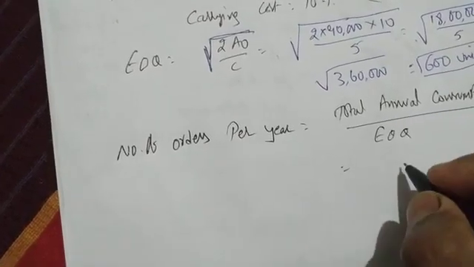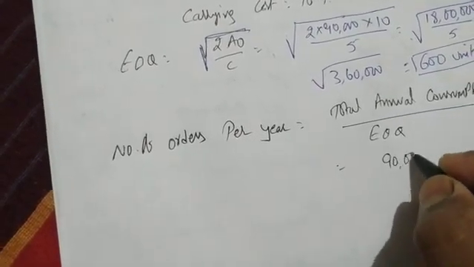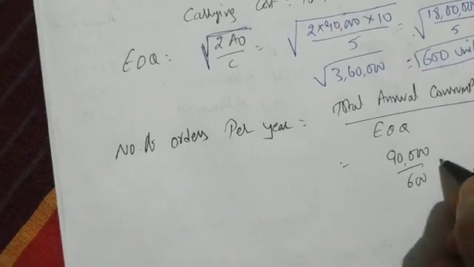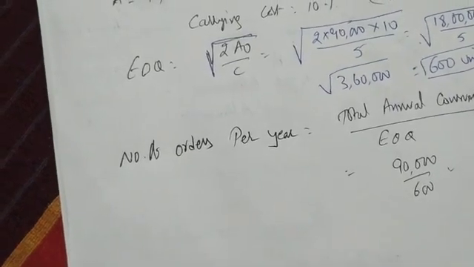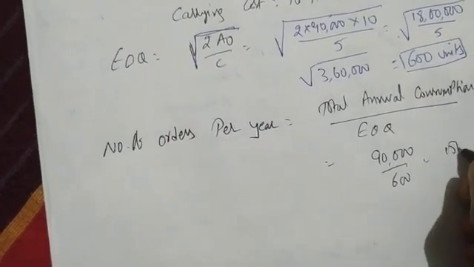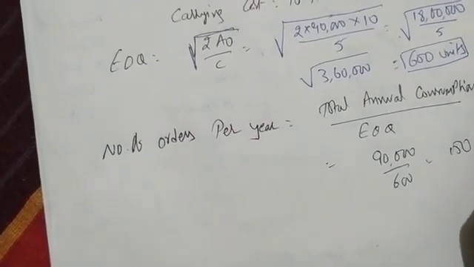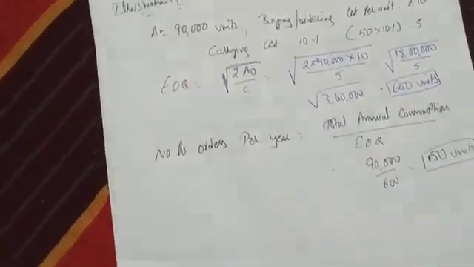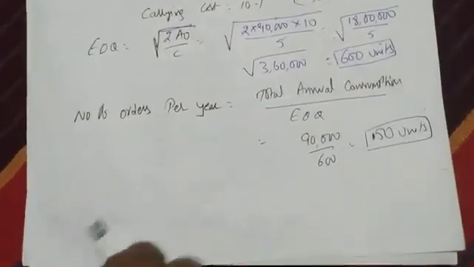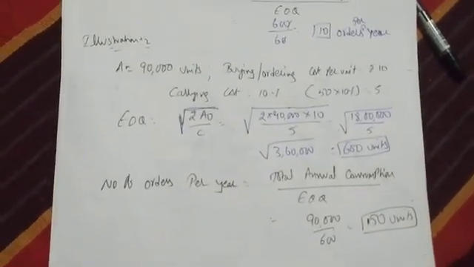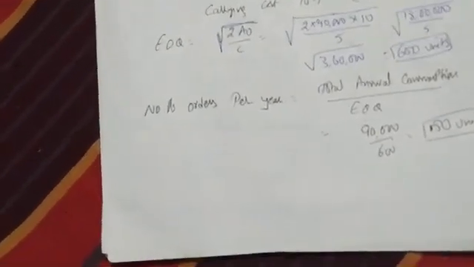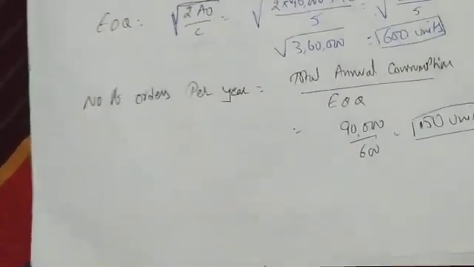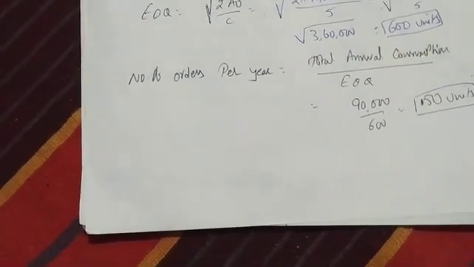Annual consumption here is 90,000 divided by 600, which means 150 times. The purchase manager has to give 150 orders in a year. Divided by 12, it means he has to give an order about every 12 days.